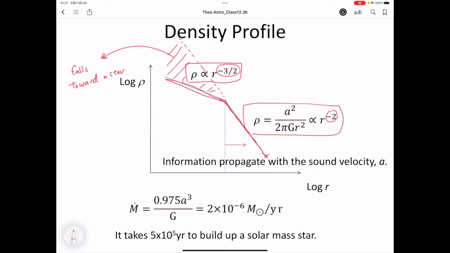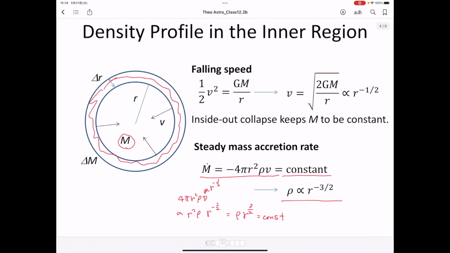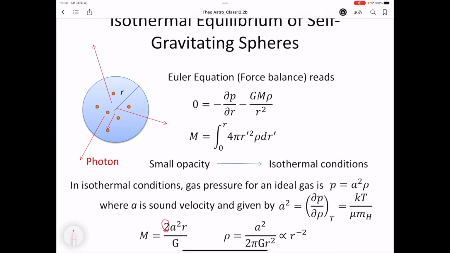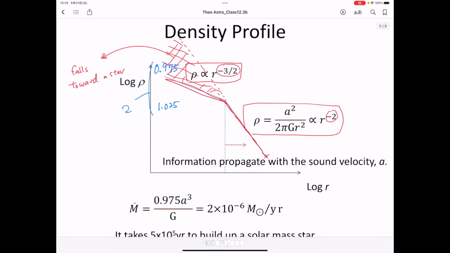By making such numerical calculations, Shu found the relation between the mass migrating toward the stars and the mass remaining in a molecular cloud. Mass ratios: 0.975, and the remaining part is 1.025. If you sum up these two masses, it becomes 2. So this 2 comes from these 2. Among these two, 0.975 goes to a star, and 1.025 still remains in a molecular cloud. This was calculated by Shu in 1977. It was published in the ApJS.